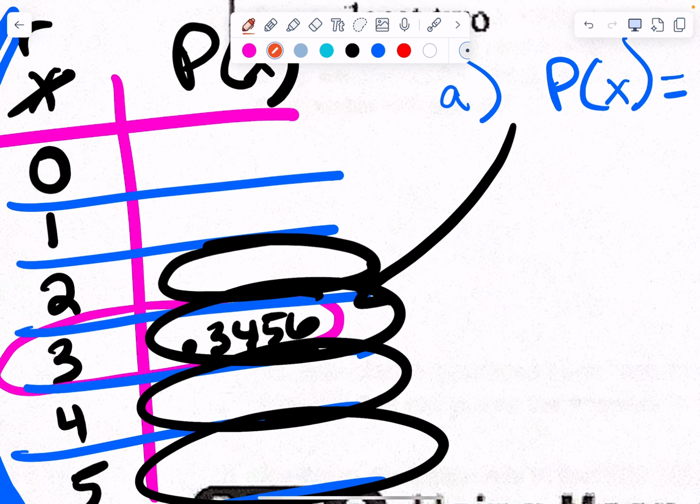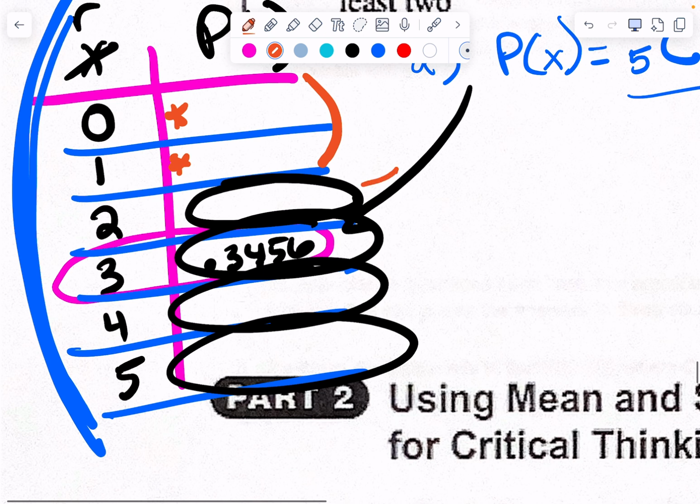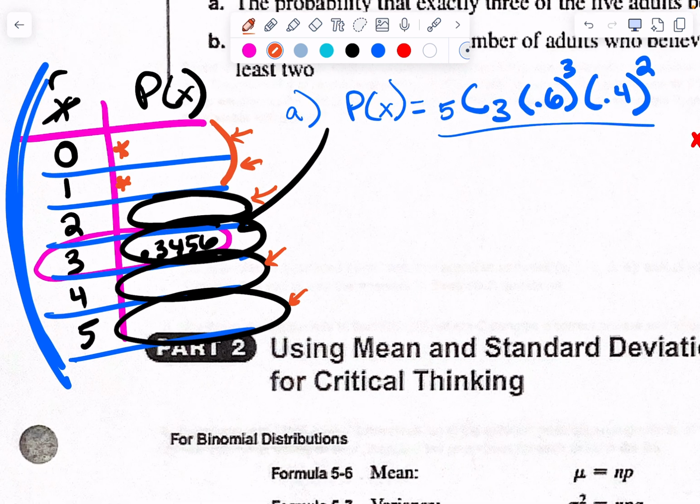I could find this one and this one, add those together, and then subtract from 100%, right? You see how this works? Instead of doing at least 2, because at least 2 will require me to do 3 more of these, versus these require me to do 2 more and then subtract. Whichever one you want. Which would you like to do? You want to do the 2 and subtract? So I want to find 0 and 1. I want to find P of 0 and I want to find P of 1.